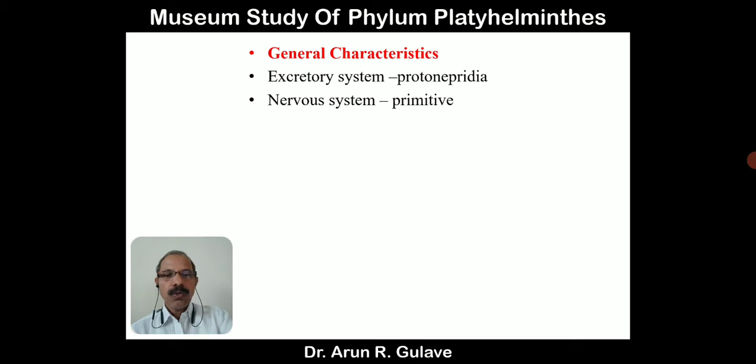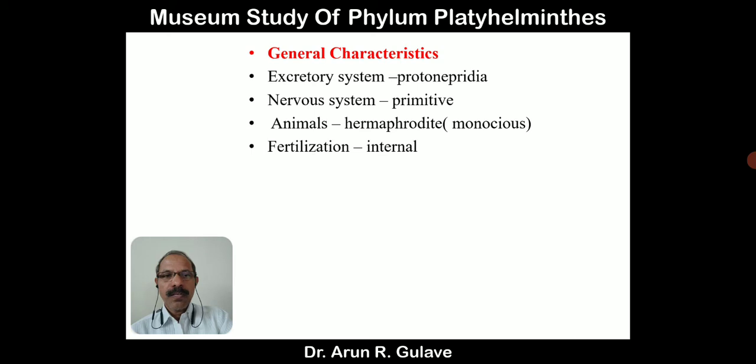The nervous system is also not well developed, it is primitive. Animals are hermaphrodite or monoecious, meaning both sexes are present in one and the same animal.